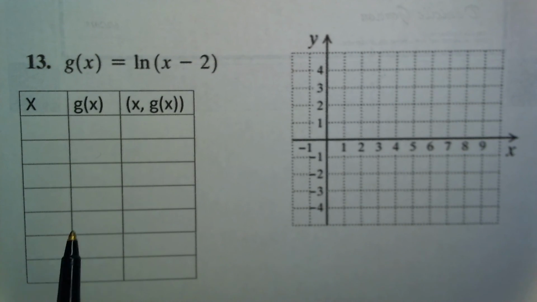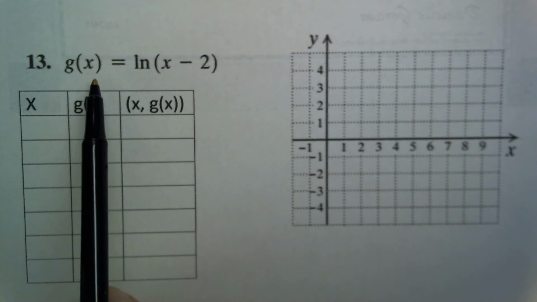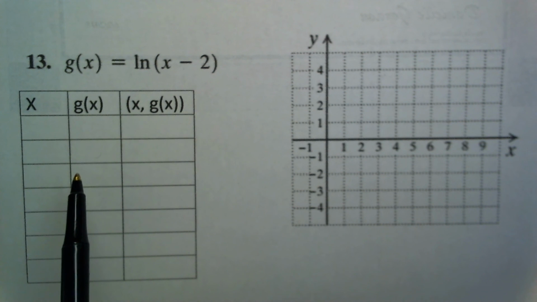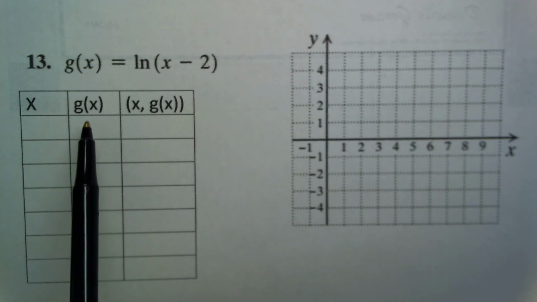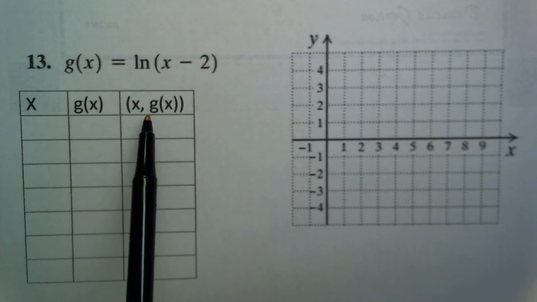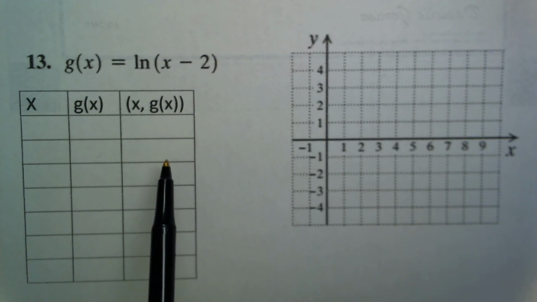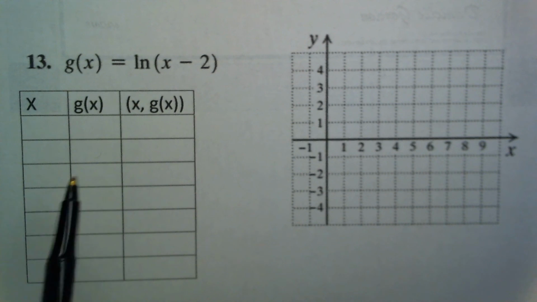The next exercise is graphing g of x equals the natural log of x minus 2. And again, we select some values for x, we compute the corresponding functional values, we get the ordered pairs, we plot the ordered pairs, and then we connect those dots with a smooth line.